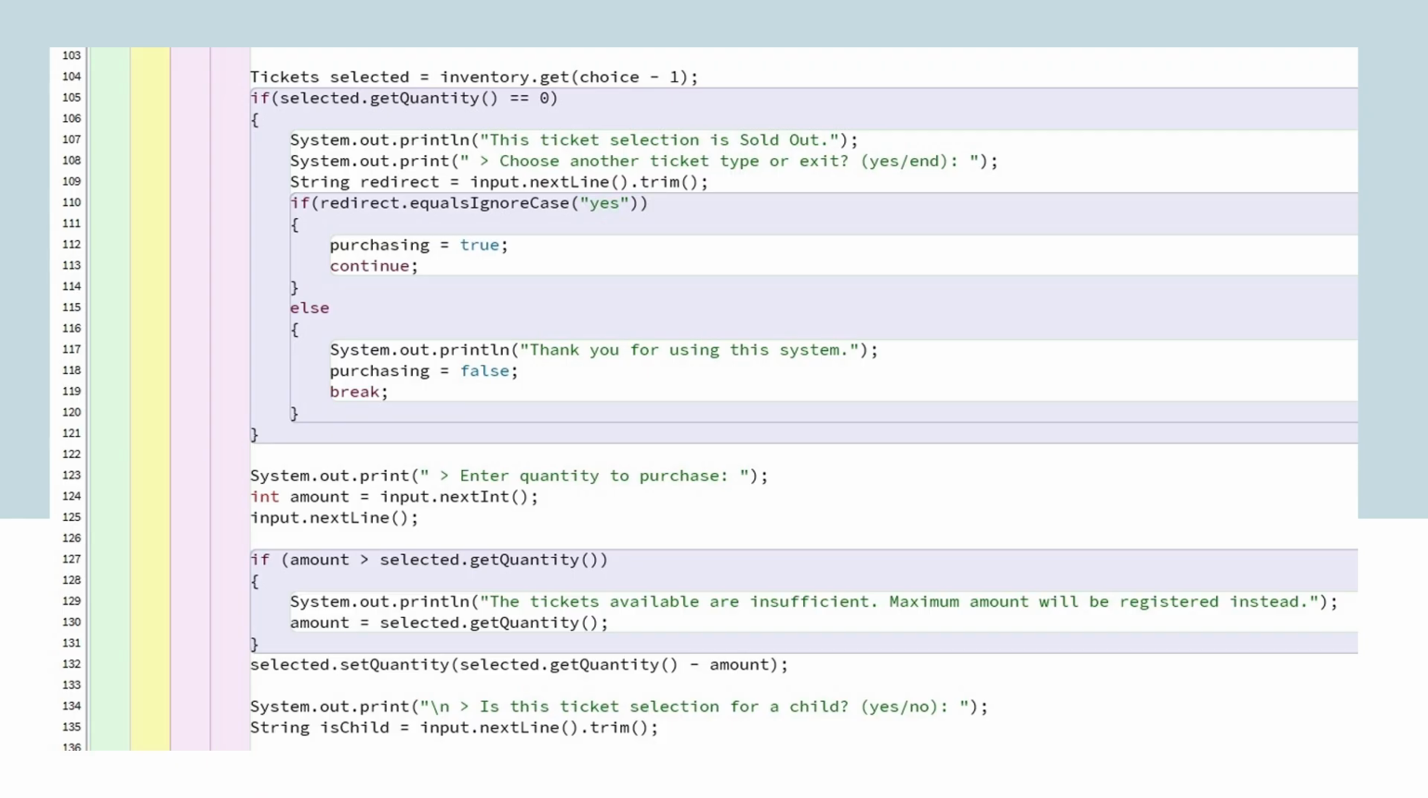If the quantity exceeds the available number, then the program will register the maximum amount as the customer's choice instead. And after that, the most important part is that for the customer's selected ticket type, the amount available will be subtracted by the amount that they have chosen to purchase. Lastly, the program will ask whether the ticket purchase is for a child or not.